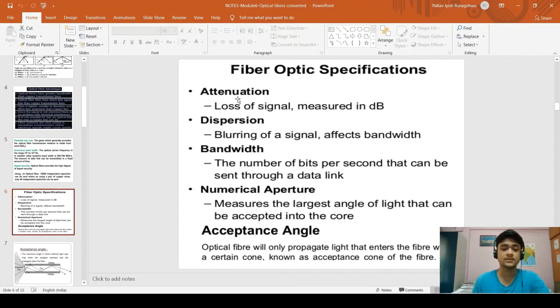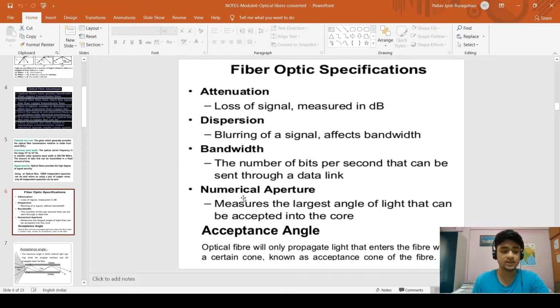So these are some specifications. Attenuation is loss of signal measured in decibels. Dispersion is blurring of a signal, it affects the bandwidth. Bandwidth is the number of bits per second that can be sent through a data link. Numerical aperture measures the largest angle of light that can be accepted into the core. Acceptance angle: optical fiber will propagate light that enters the fiber within a certain cone.